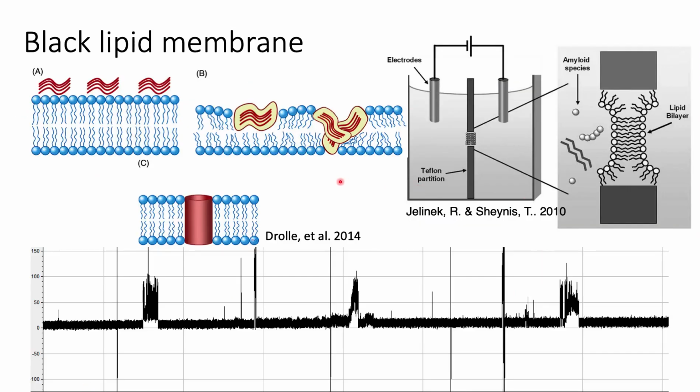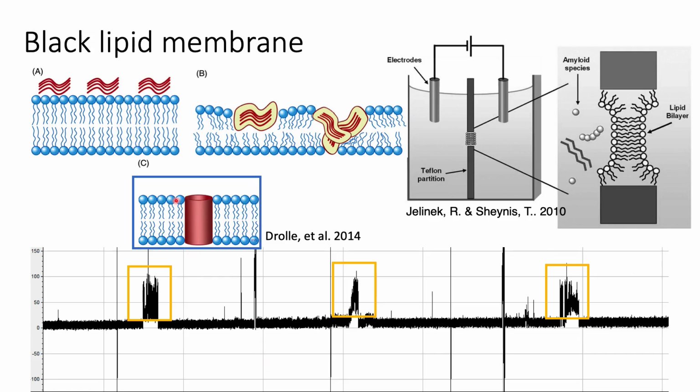And the second method is called black lipid membrane. This measures electrophysiological property of the lipid bilayer as a function of ionic current. An electrical bias is applied on the opposite sides of the center Teflon partition, where the lipid membrane is formed to cover the hole and prevents ion current. When amyloid interacts with the lipid membrane, it is possible to form ion channels, as shown in this blue box. So this formation of ion channels provides a path of ions from one side to the other. Therefore, changes in ion current can be recorded, as shown in these orange boxes.